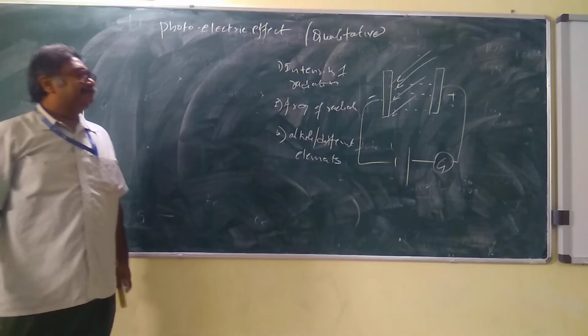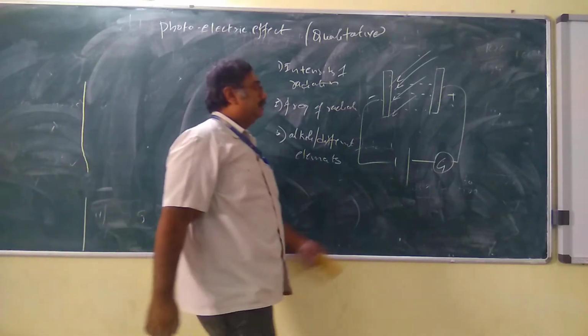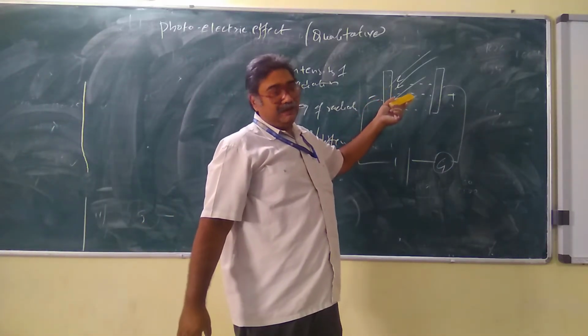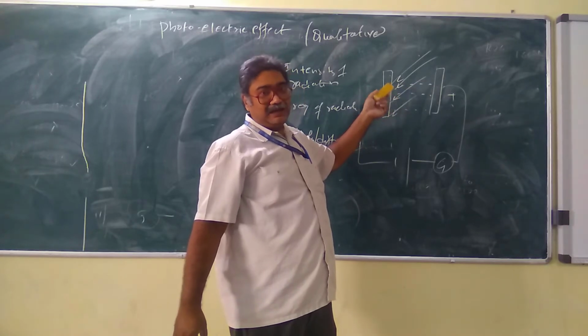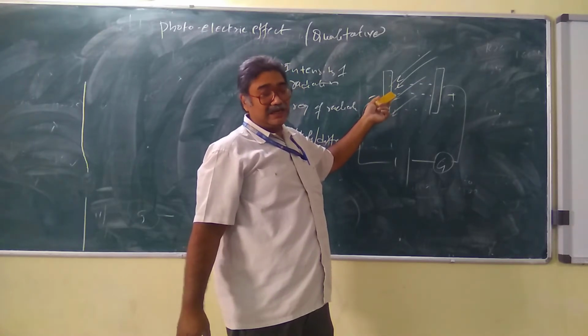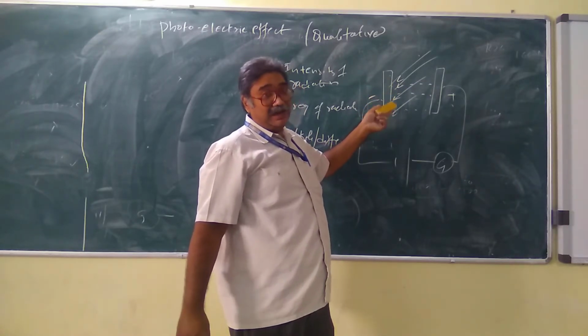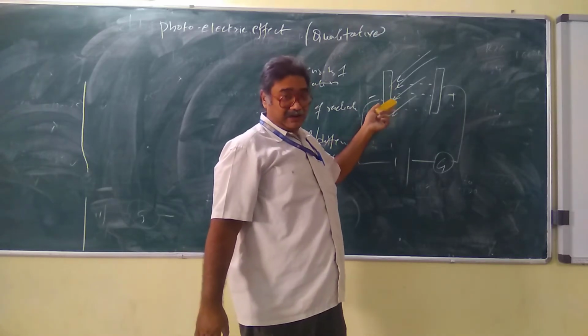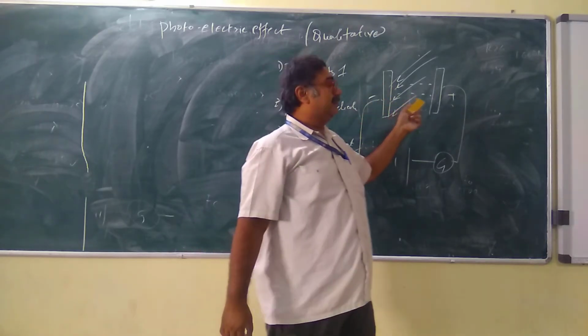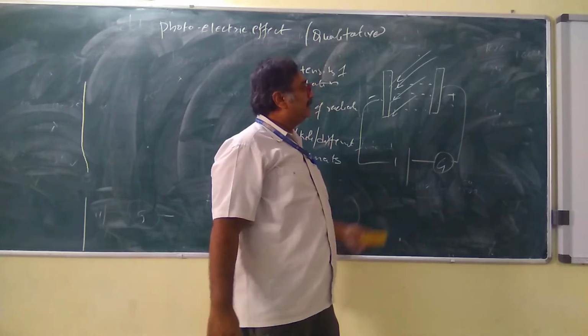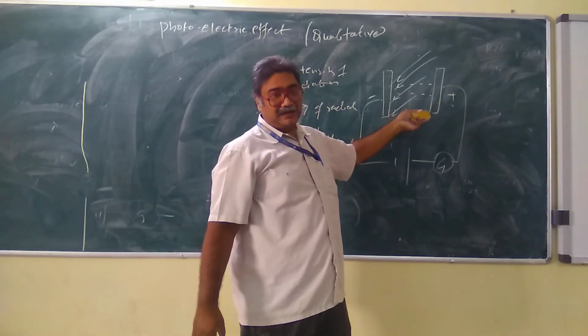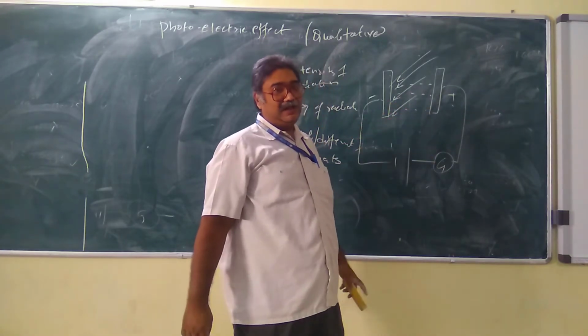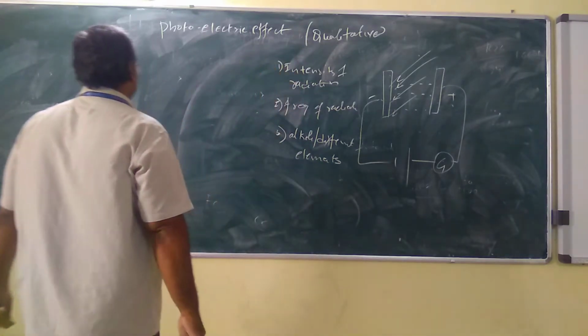So generally what is happening? The radiation is coming and falling on this plate, and it is absorbing energy. That energy is given to the electrons because it is a metal, and these electrons will be released out. When they are released, they will be collected by the other plate and measured in the galvanometer. So now the graphical representation is this.